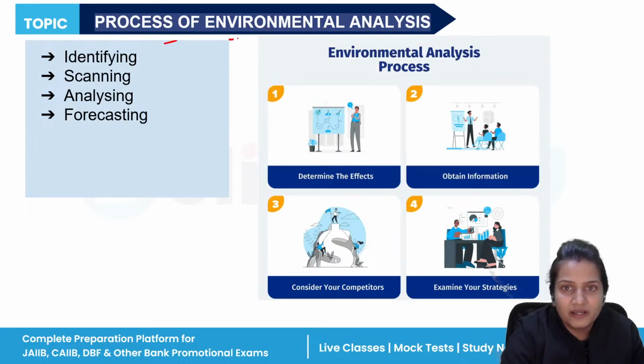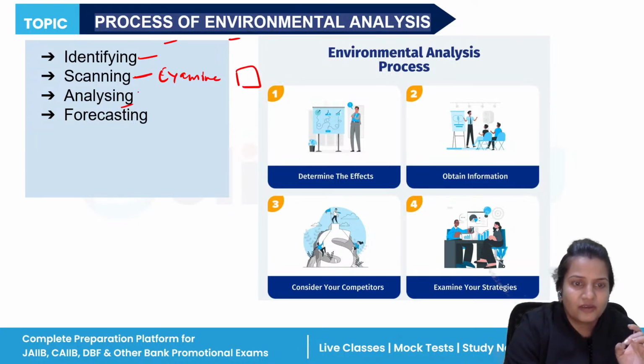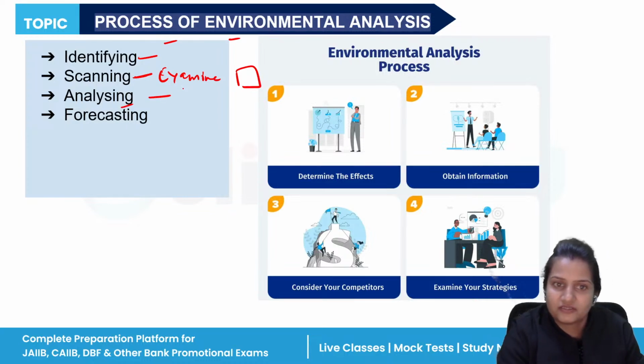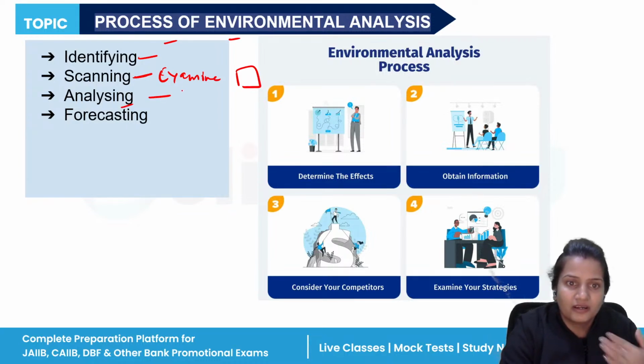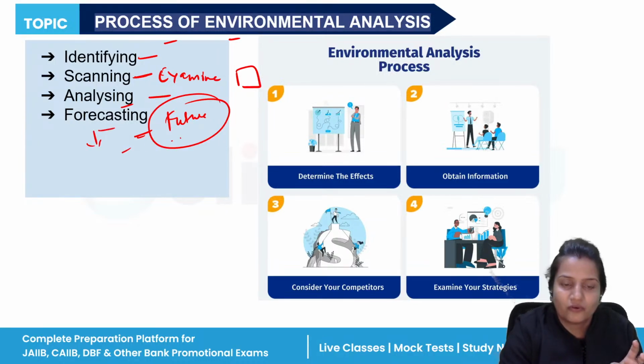Now, what is the process of environmental analysis? First of all, you will identify all the factors which are happening around you in your organization. After identifying, you will scan, you will examine all the things: is this good for my organization? Is this bad for my organization? After scanning, you will analyze the process, whatever help you have taken from your external factors. Are they working well? Are the internal members of the organization working well? You will analyze. After that, you will forecast for the future as well. If any mistake has been made, it should not repeat in the future. You will predict it for the future.